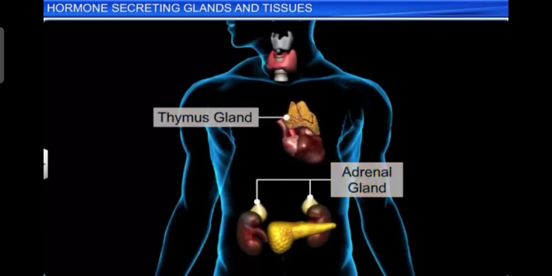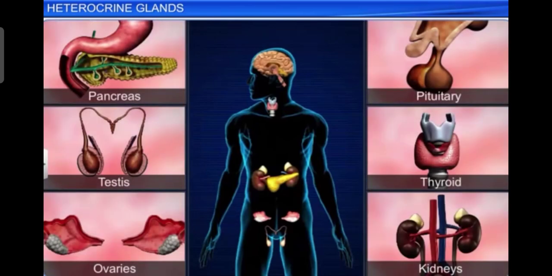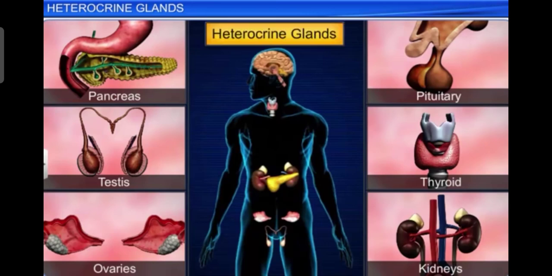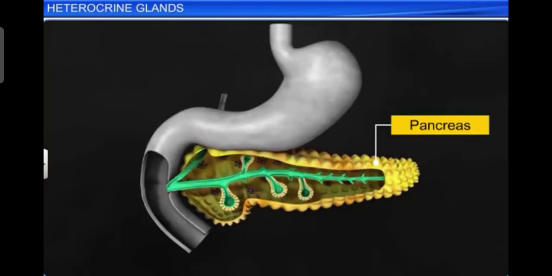Apart from the thymus and adrenal gland, there are some other glands. Those are heterocrine glands. So we have both the exocrine and endocrine glands, and heterocrine glands are also called composite glands, which act as both exocrine and endocrine glands. These are the pancreas, testes and ovaries. These are the heterocrine glands which act as both exocrine and endocrine. Next is the pancreas.